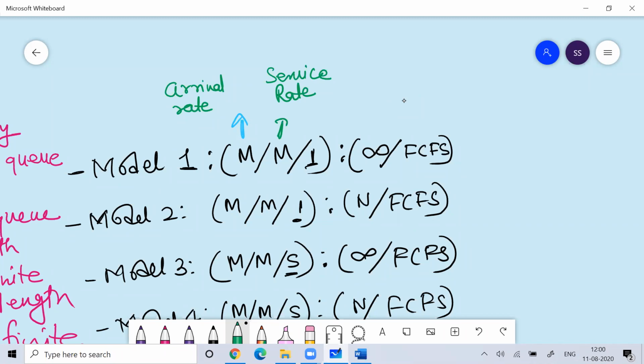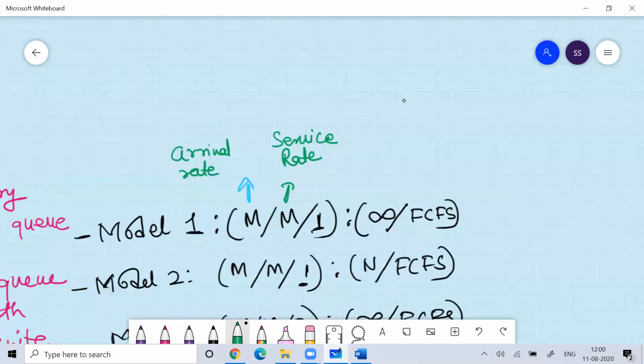If you remember, arrival rate and service rate follow certain distribution patterns. Arrival rate follows Poisson distribution, while service rate follows exponential distribution.